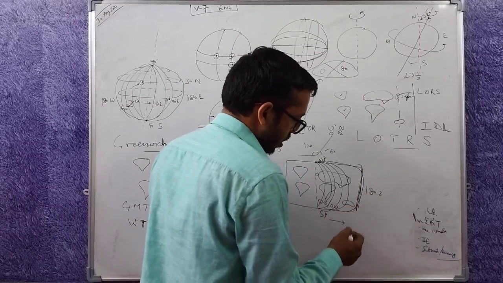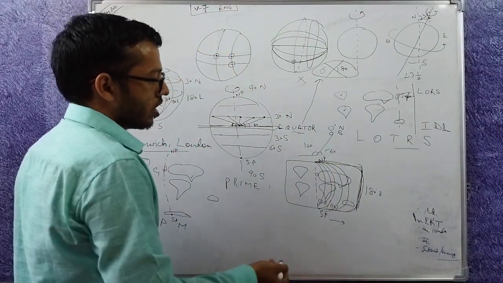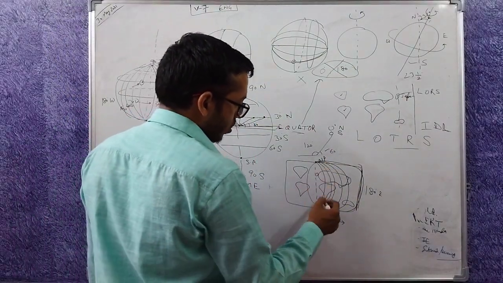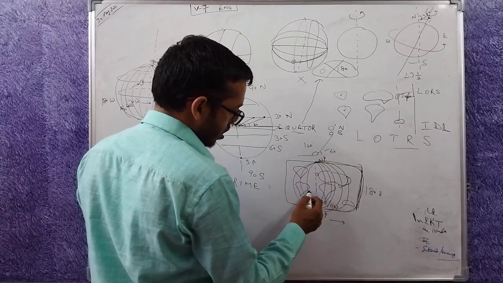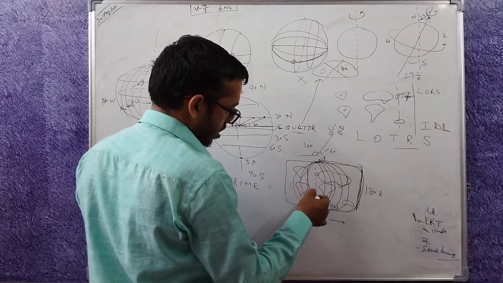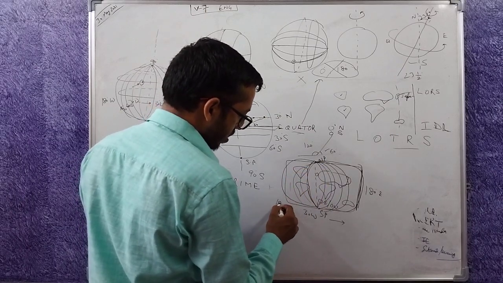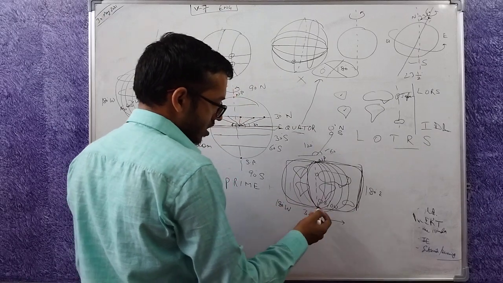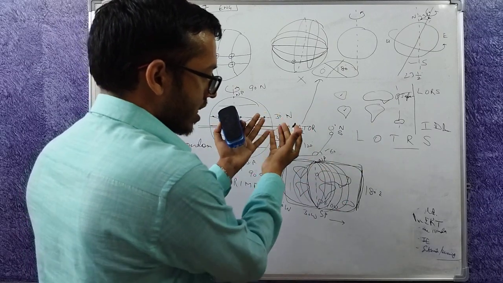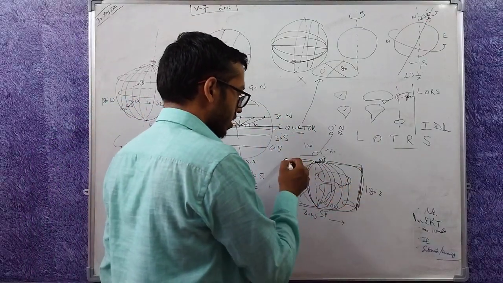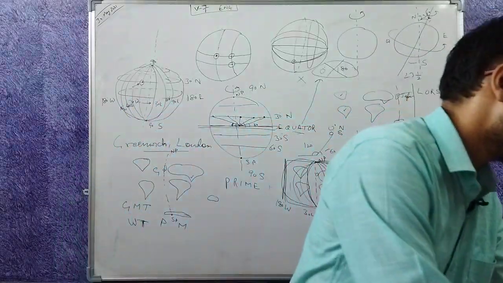I am moving towards the east. This direction is east, north, east, west, south. So from here I can also define it this way: 30 degrees. Now this is 30 degrees west, this one. Then similarly here, 180 degrees west becomes here. And since this is a map, a two-dimensional representation, this actually joins at the back. So this line and this line are actually a single line. How?